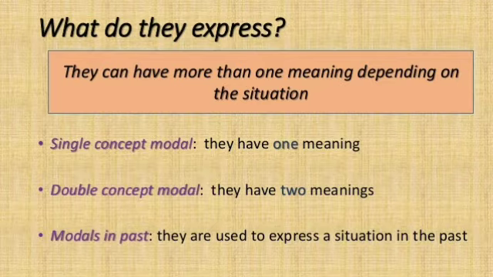Then double concept modals have two meanings. And modals in the past are used to express a situation in the past. Means there are three types: single concept, double concept, and modals in the past. Let us go through them one by one.